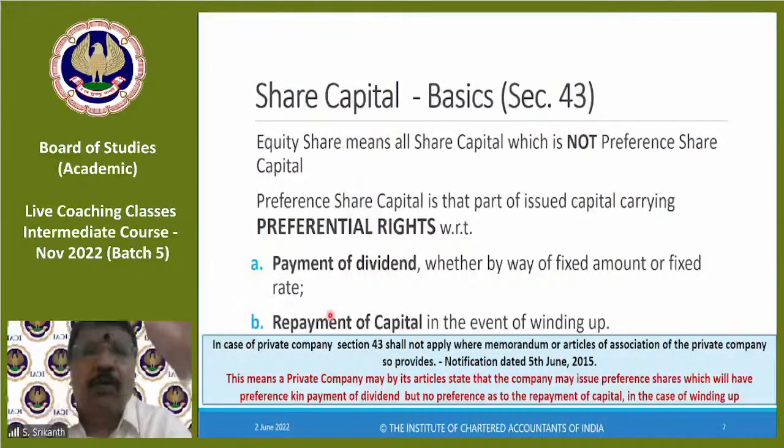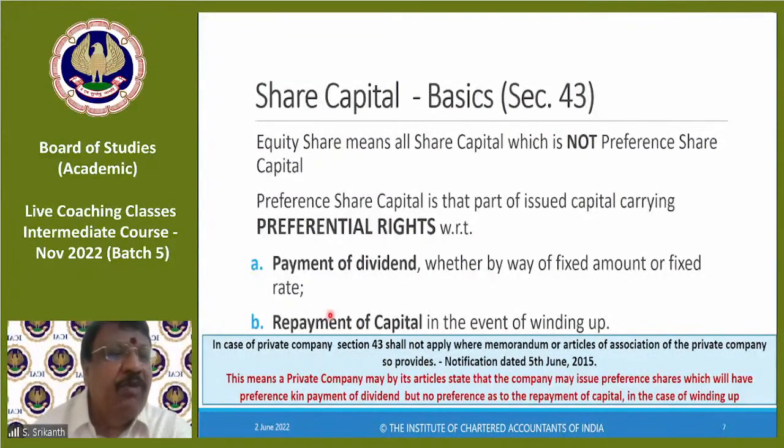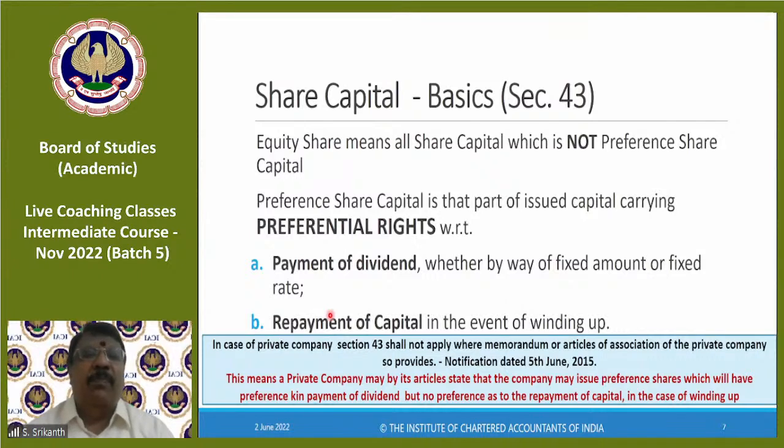Usually, when preference shares are issued, we fix the rate. Which is why you will find 8% preference shares, 12% preference shares, which means the dividend is 12% on the face value of the preference share. At the time of issue, we decided. So that has to be paid, and only then can we declare equity dividend.